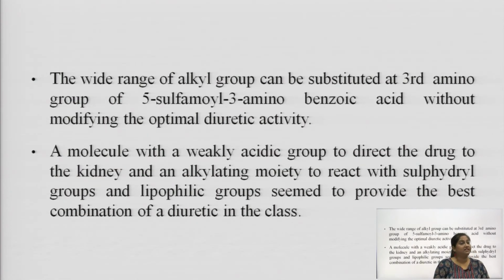A wide range of alkyl groups can be substituted at the third amino group of 5-sulfamoyl 3-amino-benzoic acid without modifying the optimal diuretic activity. A molecule with a weakly acidic group to direct the drug to the kidney, an alkylating moiety to react with sulfhydryl groups, and a lipophilic group seemed to provide the best combination of diuretic activity in this class.